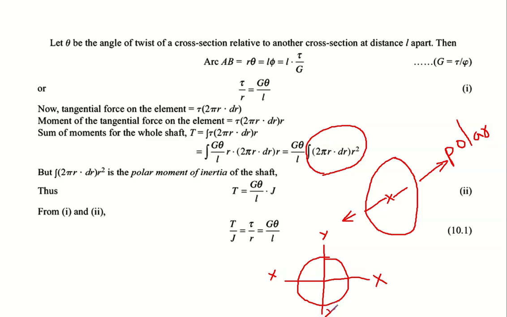Now I am talking about an axis going into the plane of the screen. That is this one. This is supposed to be ZZ. Now IXX you already know it to be pi d raised to 4 by 64. IYY is also the same, pi d raised to 4 by 64. Now you might have studied in the perpendicular axis theorem that IZZ